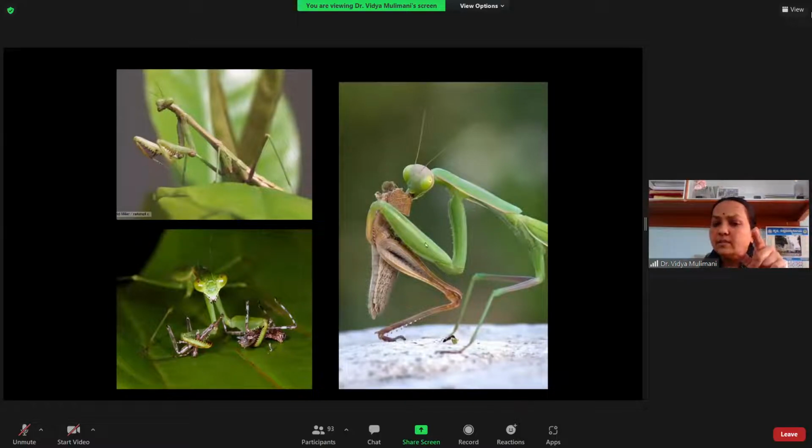This is a trochanter, this is the femur, and this is the tibia. Always, whether it is an insect or any animal, when it is a predator, you know that the first part eaten is the head. So if the head is eaten, now you know what the other parts will be. Here also you can see the praying mantis eats the head region first and then goes on eating the other parts.